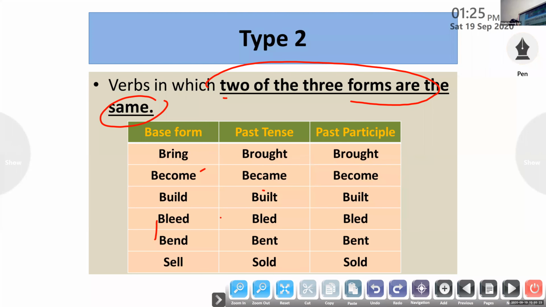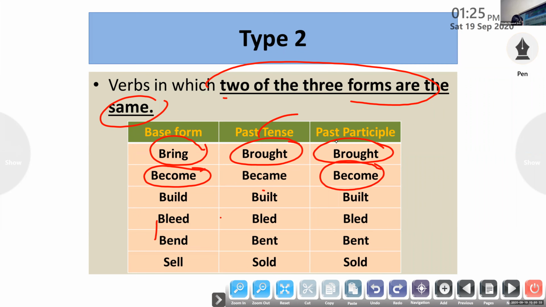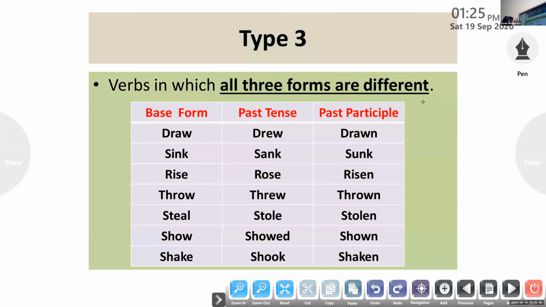Okay, so here the first one and the last one are the same. In the second example, the past form and the past participle form, these two are the same. Here these two are the same. So any two of the three forms are the same. That is a type 2 irregular verb. Clear? Yes, ma'am. Okay, now let us discuss type 3.